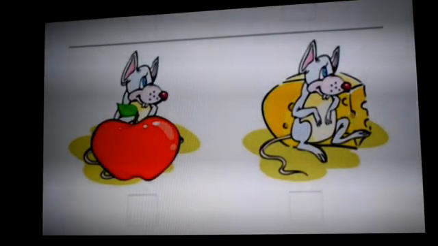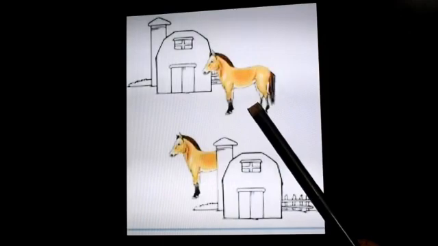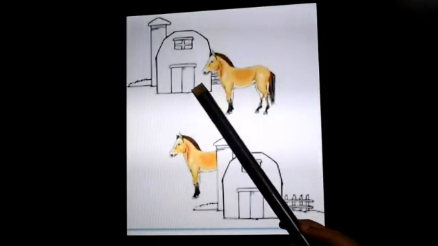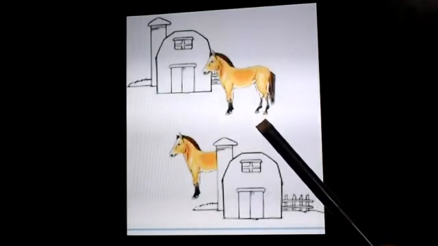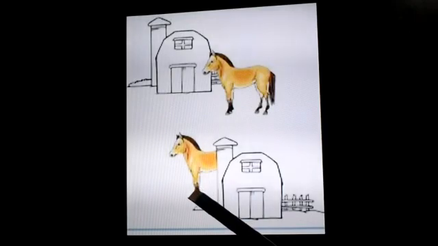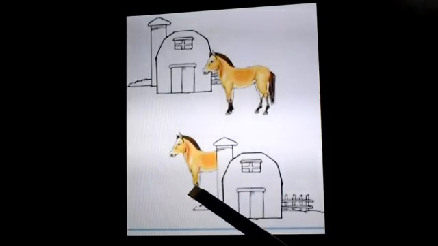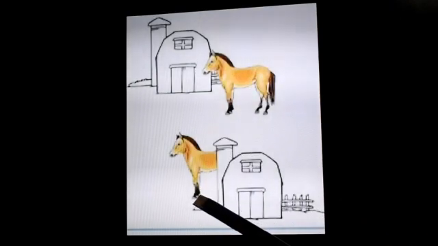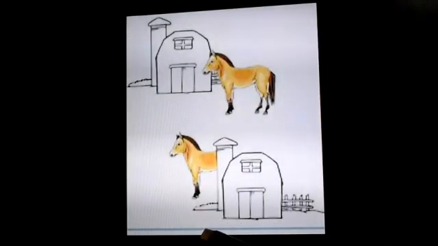Next picture. Look at this picture. In this picture, this horse is in front of the house and in this picture this horse is behind the house. In front of, behind.